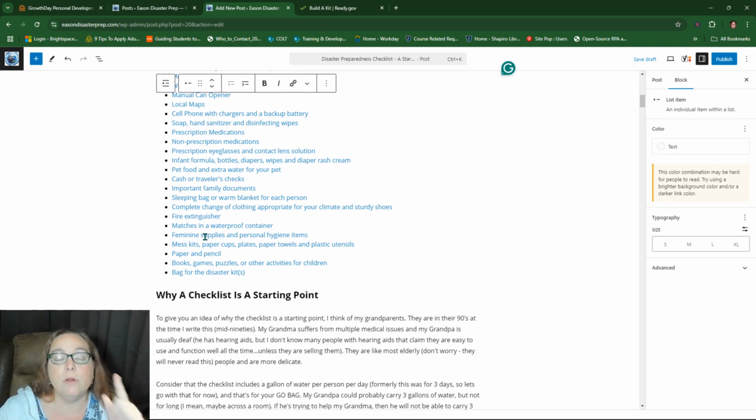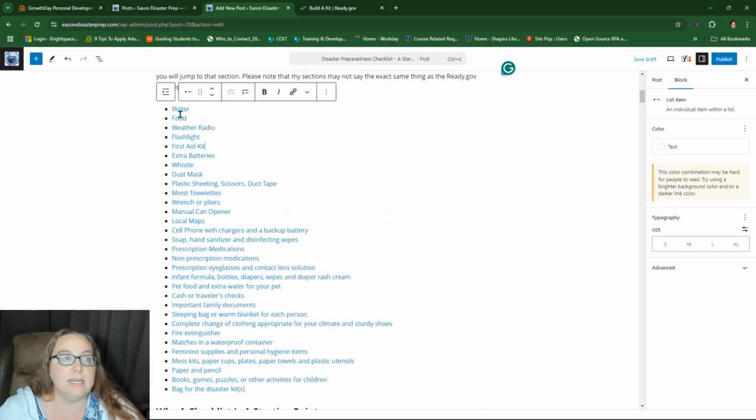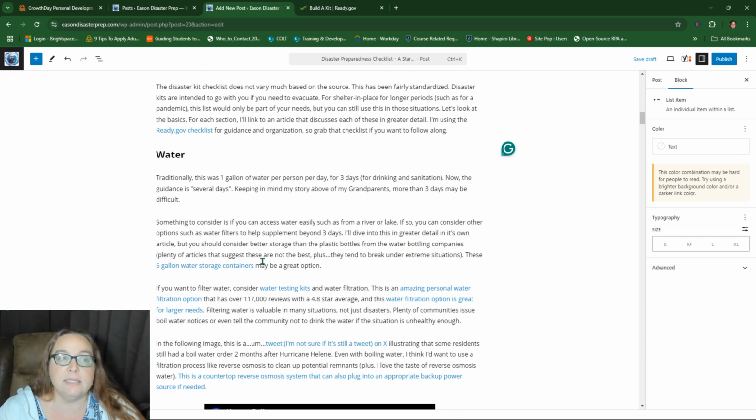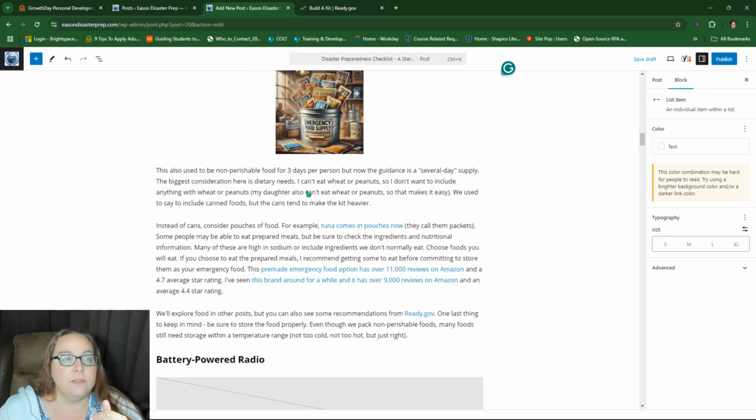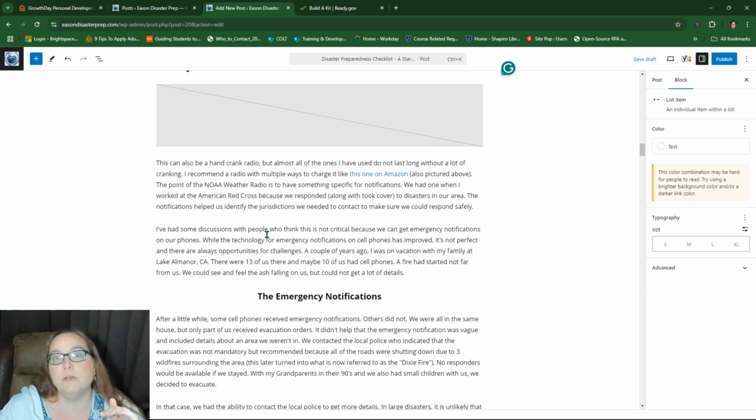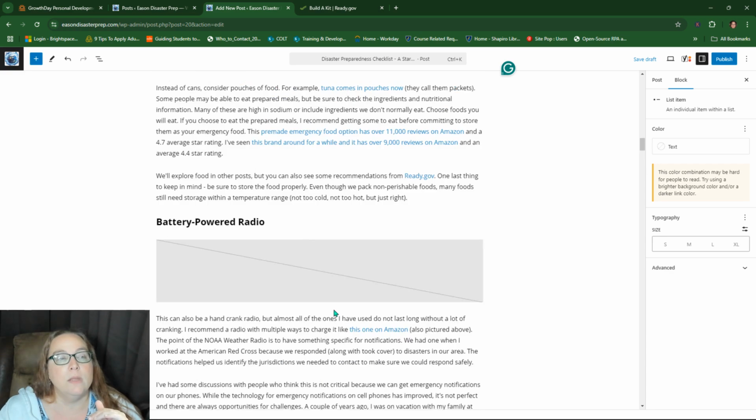Besides helping people, another benefit to that is that each one of these sections now has its own URL, right? So we're going to have eastondisasterprep.com/ whatever the post name is, and then I think it's hashtag water or it's / hashtag water. We'll have to play with that later and find out. That would jump them straight to here. So I can literally have a pin for Pinterest that goes to just this section, and then a pin that goes to just this section, and then a pin that goes to just this section. You can see I still have work to do.